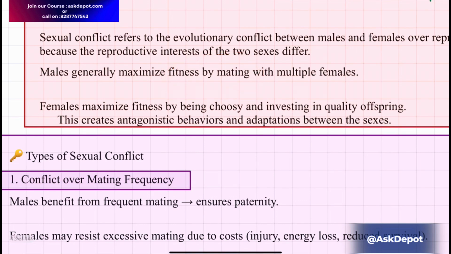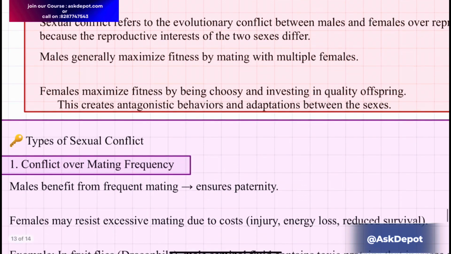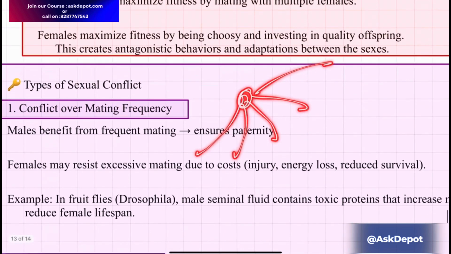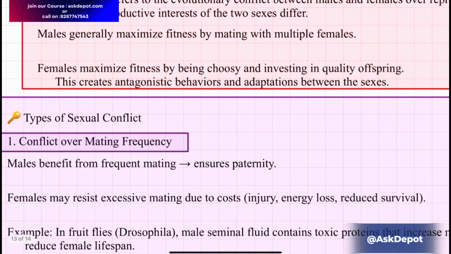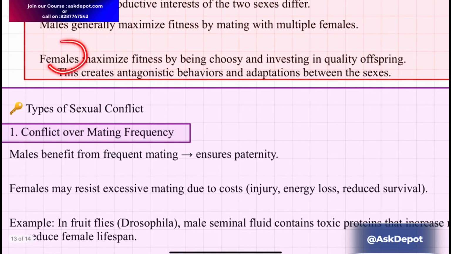Males generally maximize fitness by mating with multiple females, because it increases the chance of producing many offspring as the number of females increases.